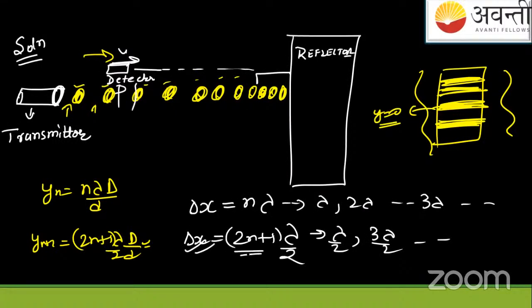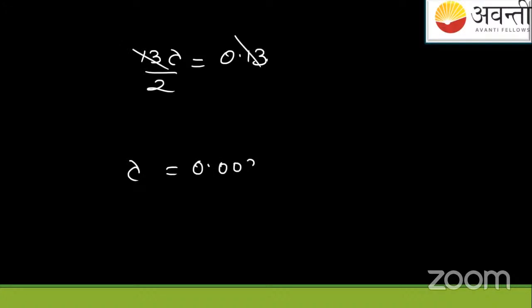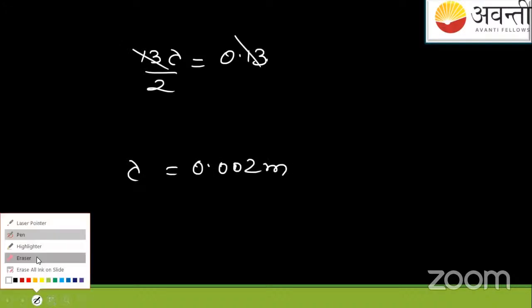So I will use these values. If it is 14 for maxima, then for minima it will be one less, that is 13. So I will use the value 13 lambda by 2 equals 0.13 meter. And the answer which will come out, say, lambda equals 0.002 meter. Okay, no, hold on. This will come out to be,